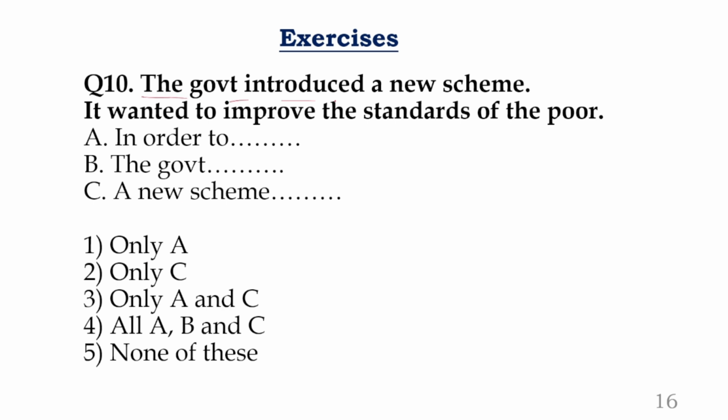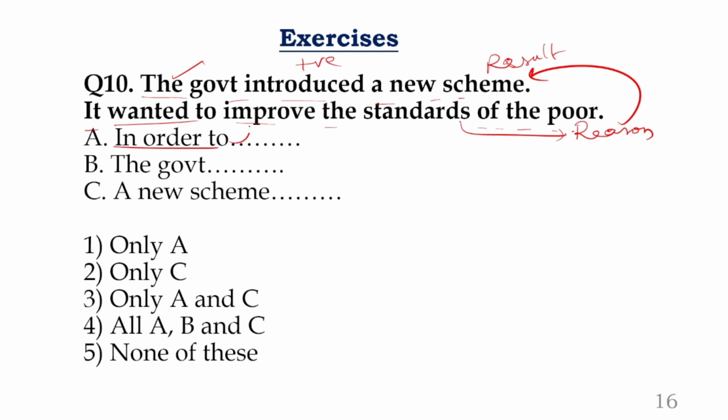The gout introduced a new scheme. Okay, introduce is a positive statement. Fine. It. What is it? The gout wanted to improve the standards of people. Okay, the government wanted to improve the standards of people. Okay, fine. So it wanted to improve. This can be taken as a reason. So because of that, they started to do this. This is result. Okay.